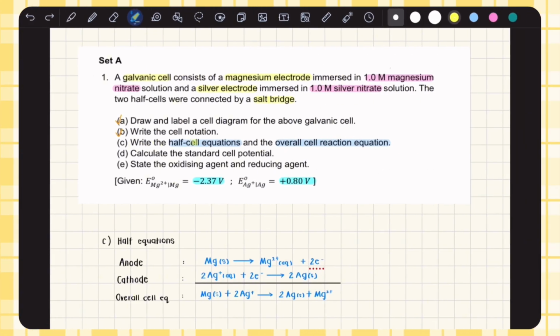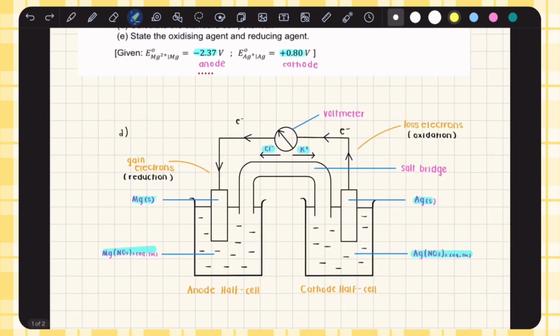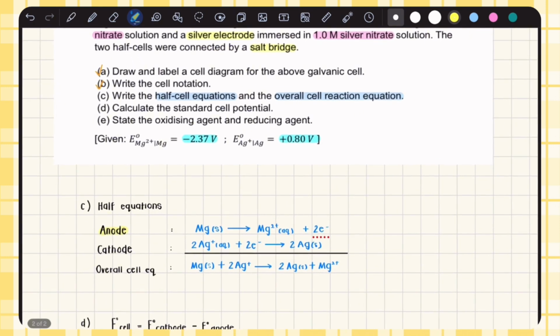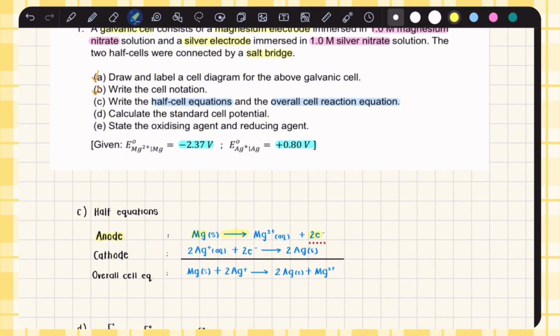Next, write the half cell equations and the overall cell reaction equation. By referring back to the labeled diagram in question A, we can see that the anode half cell undergoes oxidation as it loses electrons, while the cathode half cell undergoes reduction as it gains electrons. So, to write the half equations, we need to remember that the anode loses electrons, so the electrons would be on the right side of the arrow. So the equation would be Mg → Mg2+ + 2e-.